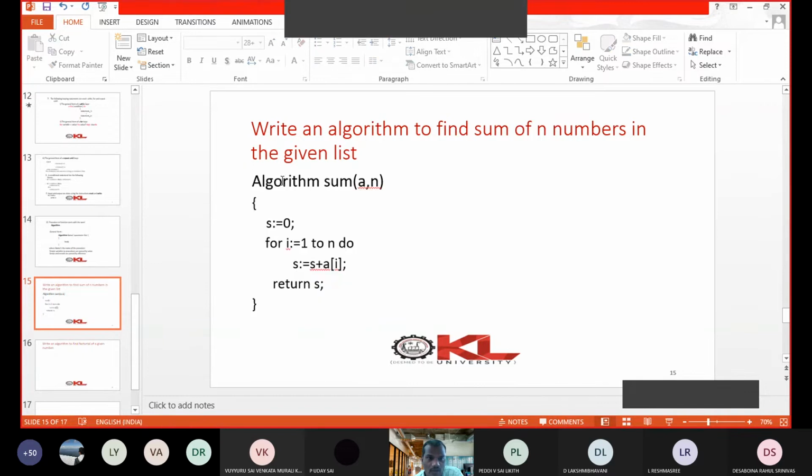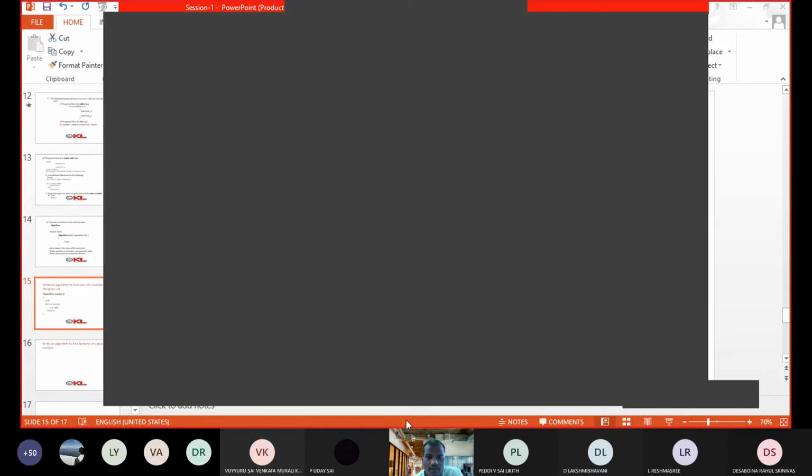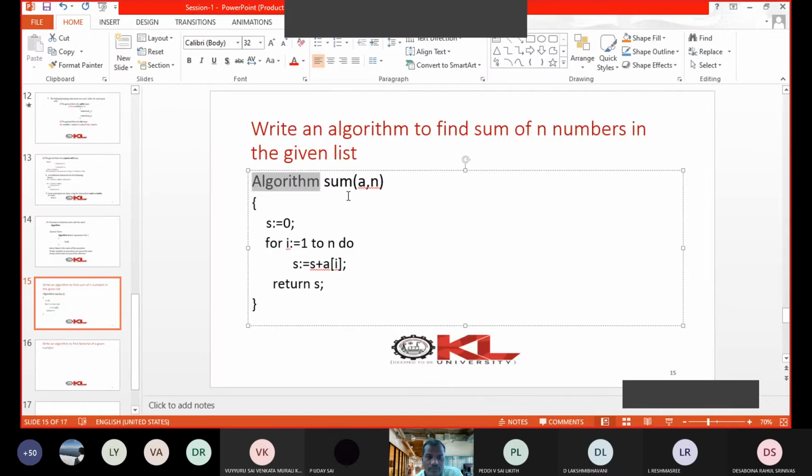First you have to write the keyword, followed by the name of the algorithm. Name of the algorithm is sum. Parameters are a, n. Followed by an opening brace and closing brace, in between you write the body of the algorithm.